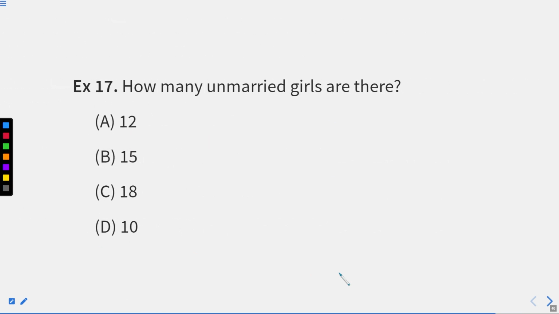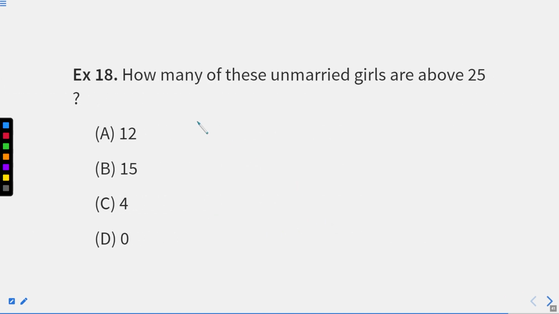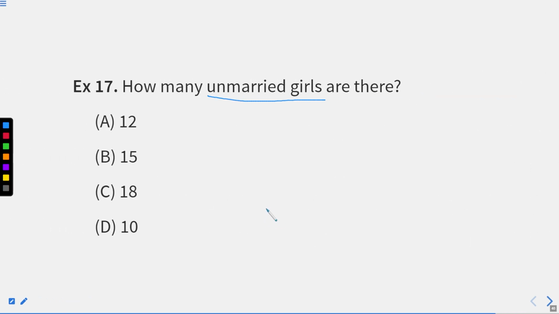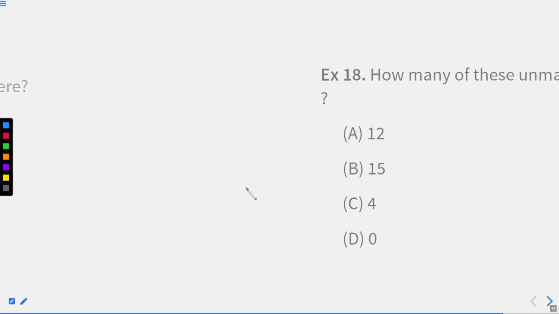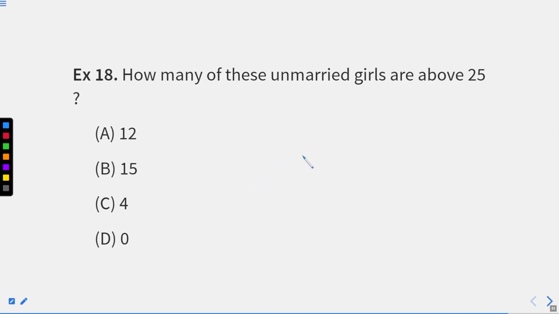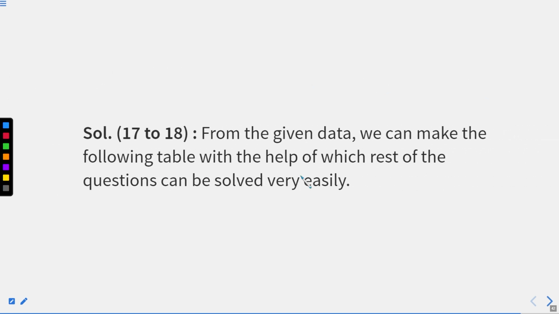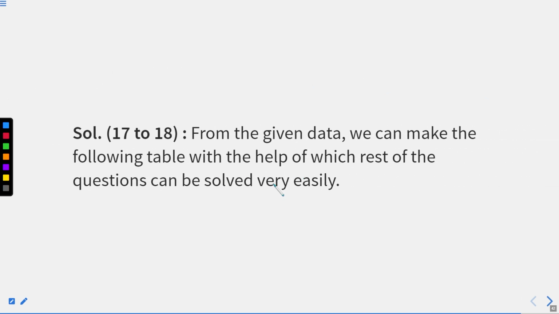First we'll read the questions, right? So how many unmarried girls are there? What are they asking? Unmarried girls, right? Second question, how many of these unmarried girls are above 25? So both the questions are related to the unmarried girls. First we need to tell the total number of unmarried girls. Second, we need to tell the total number of unmarried girls above the age of 25, right?